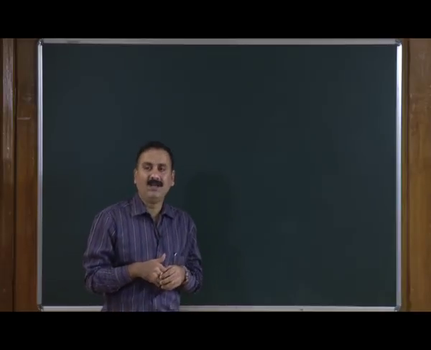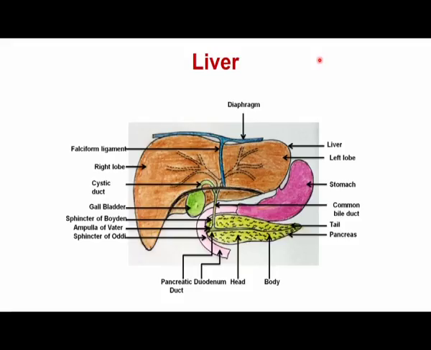As you can see in the given slide, this shows the position of the liver within the alimentary canal. The liver is a reddish brown organ present on the right side of the abdomen, just below the diaphragm.